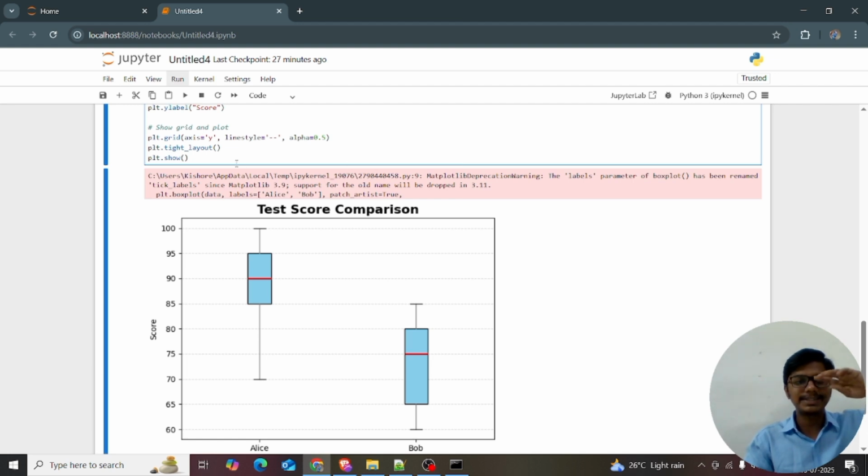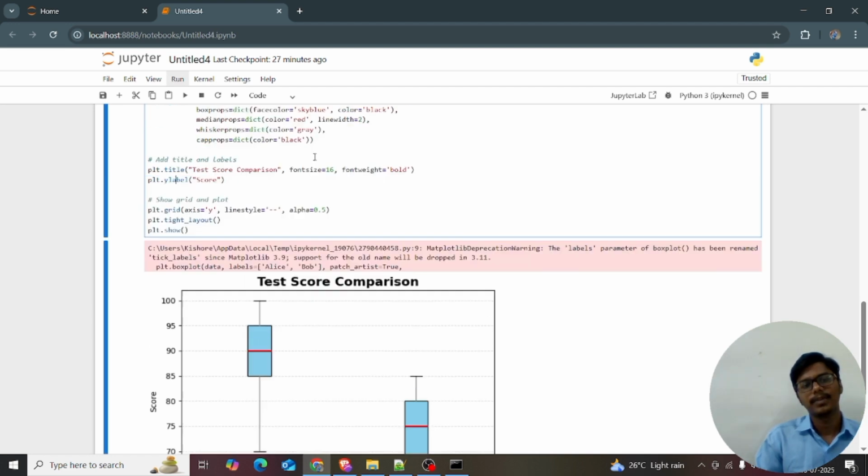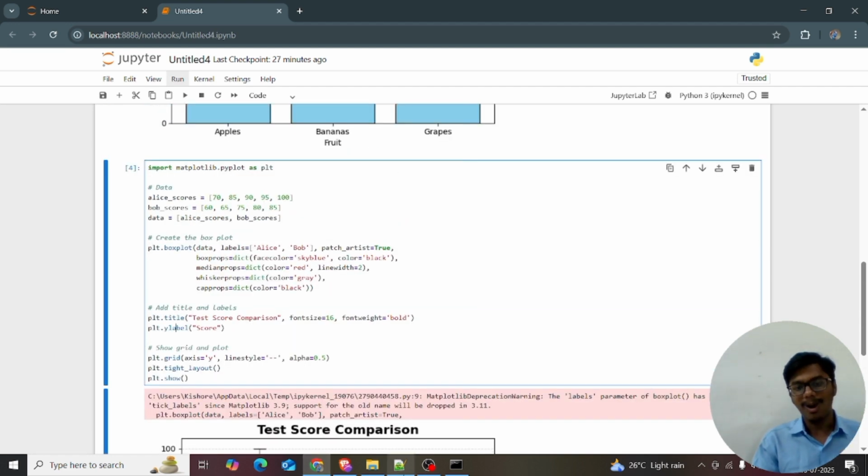I just want to adjust the space. I'm just giving a plt.title. So I just want to show you, I'm giving a plt.show. The warnings are showing because we are just not importing the warnings. There is also a module called warnings. We can ignore the warnings also. I hope everything will be fine.